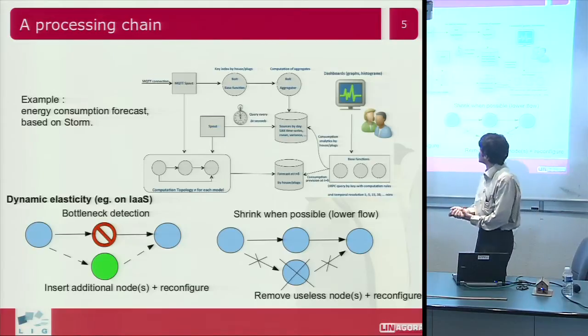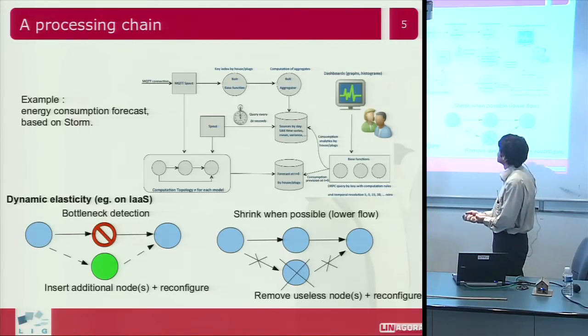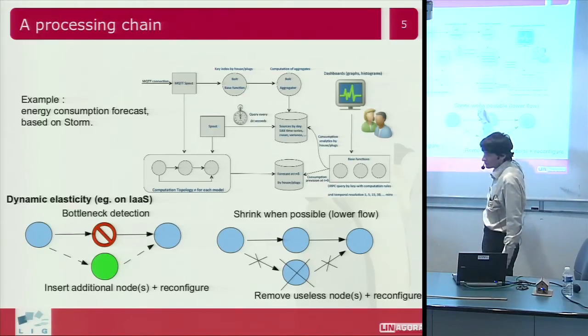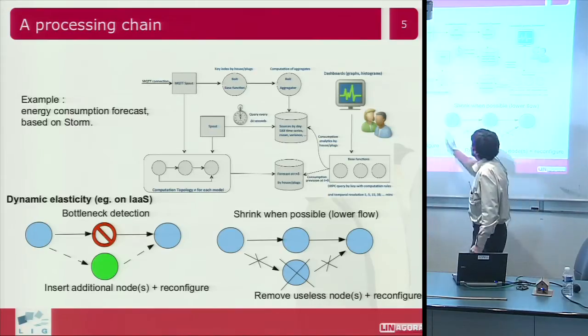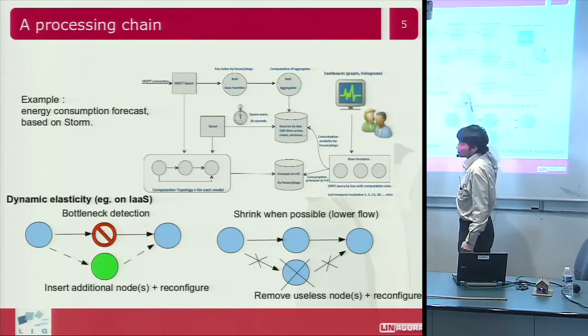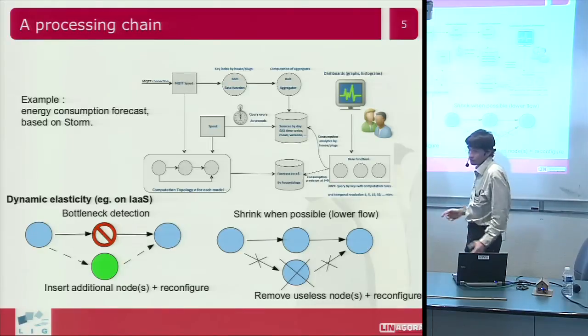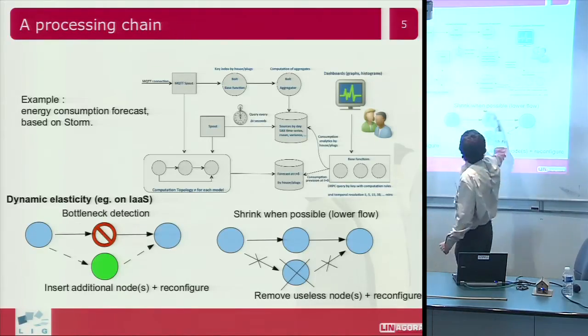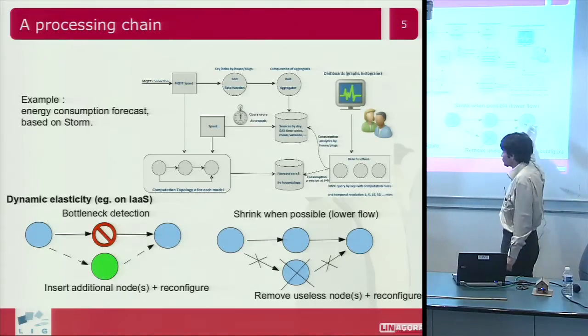So that's an example from our data scientist. He gave me that big picture of what he's doing with Storm. So he has a chain of data flow management. Okay, he makes some scientific calculation at each level. So it's a chain, it's a calculation chain.